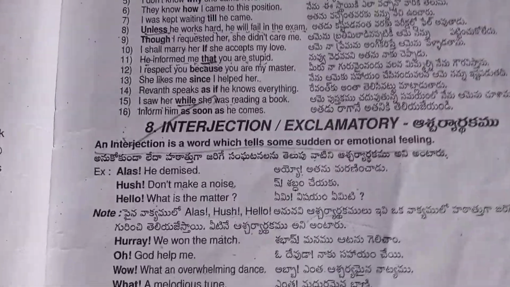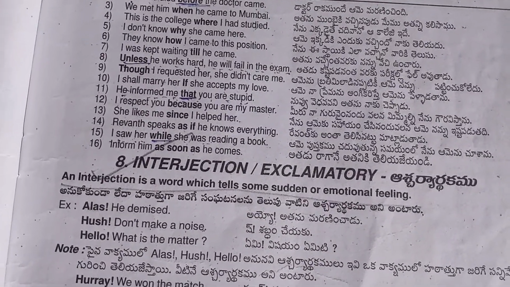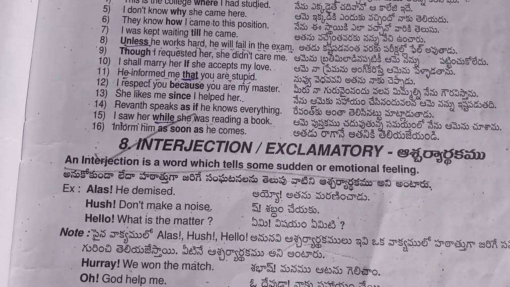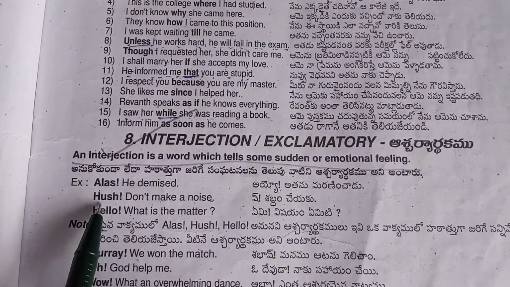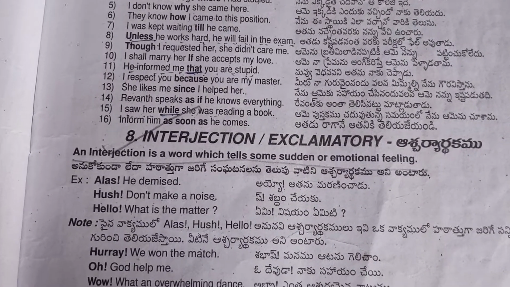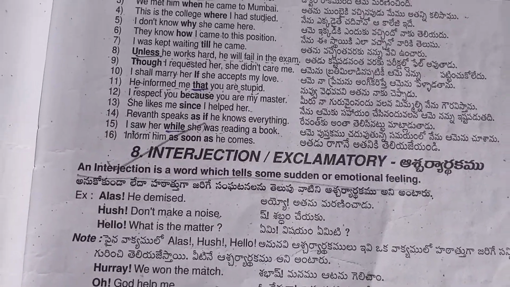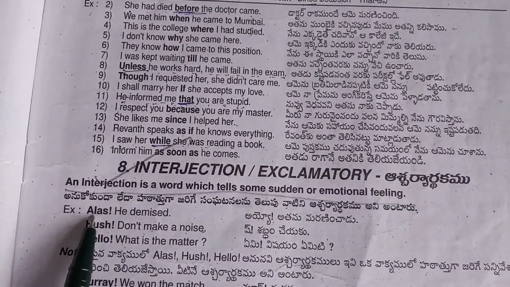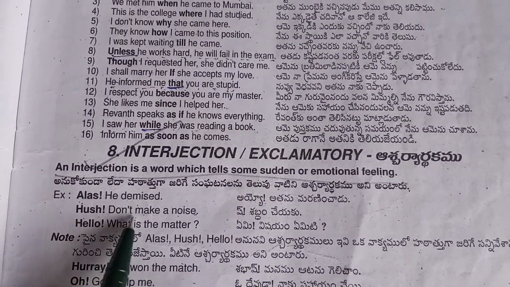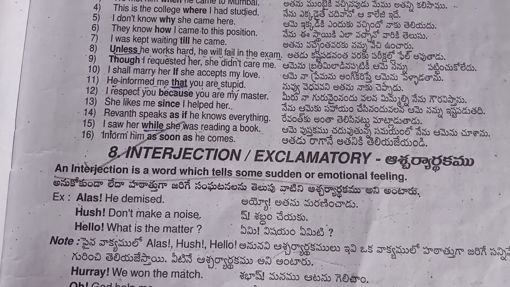Now the last one, interjection. What is an interjection? The shocking words. Okay, the shocking words are called interjections, like alas, hush, hello, hurry, oh, wow, what. Like this it will be. So how will it be? Alas, he died! Hush, don't make a noise.